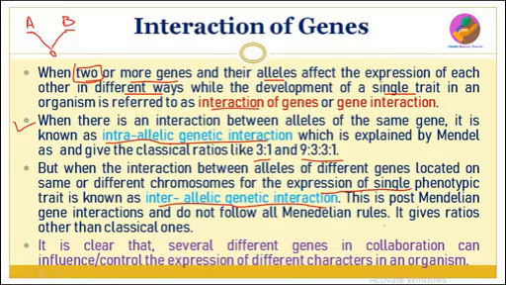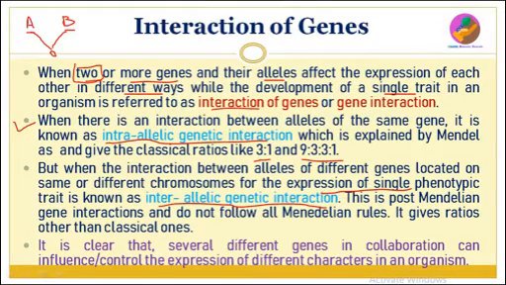This is post-Mendelian gene interaction, and it will not follow the rules of Mendel, and it will give ratios other than 3:1 and 9:3:3:1. So these ratios can't be found here. It will give different ratios. This particular concept is called inter-allelic genetic interaction.